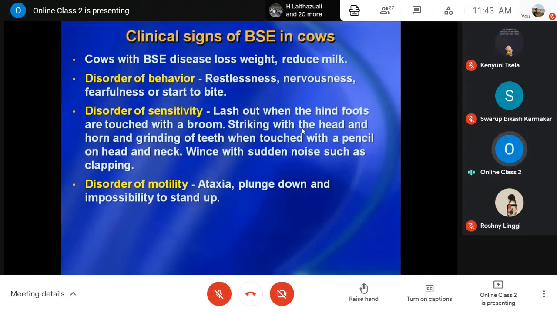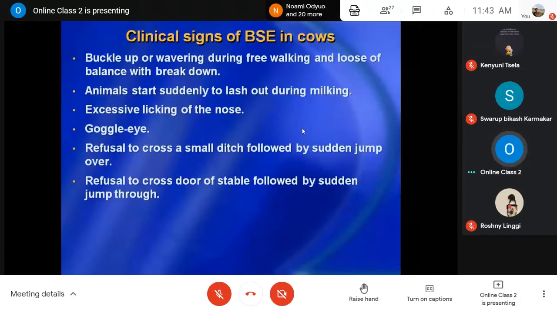Then, disorders of motility and movement. They may go on to ataxia, incoordination of movement; they cannot have proper balance. Then they plunge down, and it is impossible to stand up. Once they fall down, they are unable to get up. This type of signs you may come across in cows affected with prions, in mad cow disease or bovine spongiform encephalopathy.